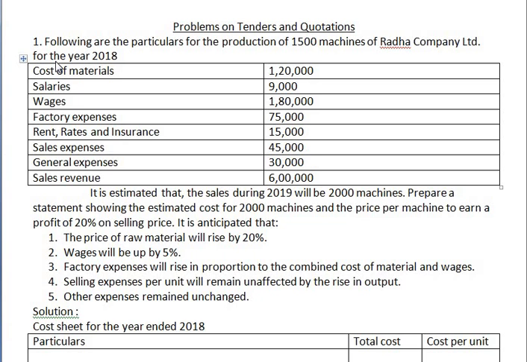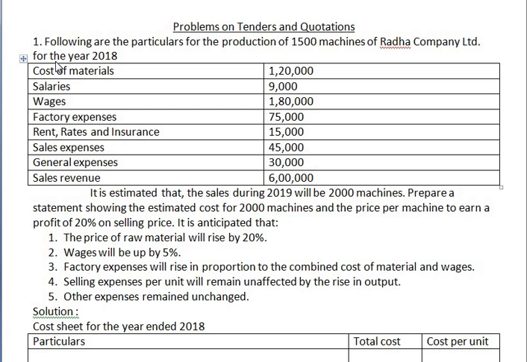In today's class, we are going to start problems on tenders and quotations. In case of tenders and quotations, we will have to prepare two cost sheets: one cost sheet for the current year and an estimated cost sheet for the next year. That information will be given in the problem, and based on that information, we will have to prepare the estimated cost sheet. So I'll read out the problem first and then we'll start solving it.